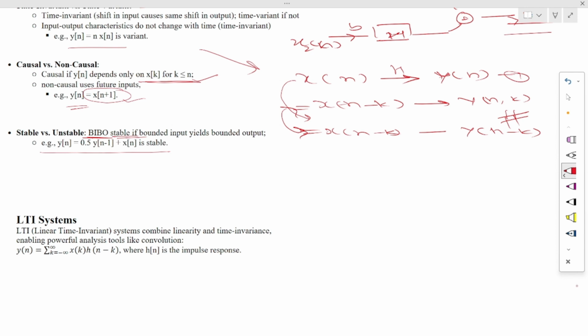The last one is defined as the LTI. LTI system means linear time invariant. Already we have defined linearity and time invariance.